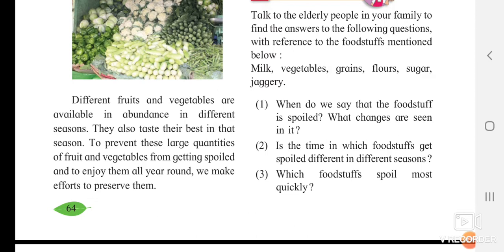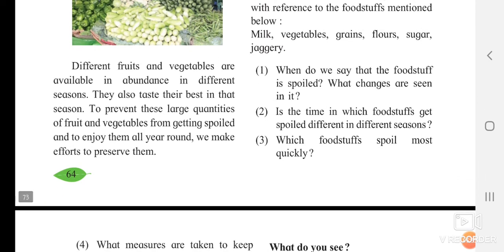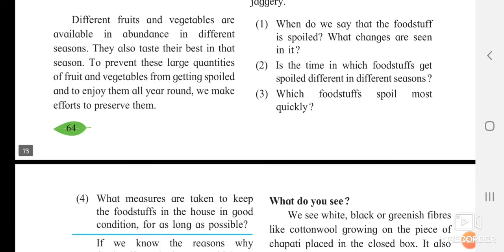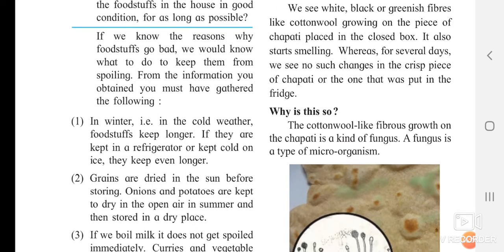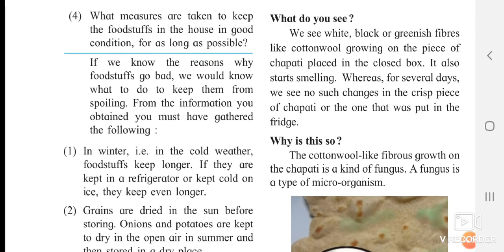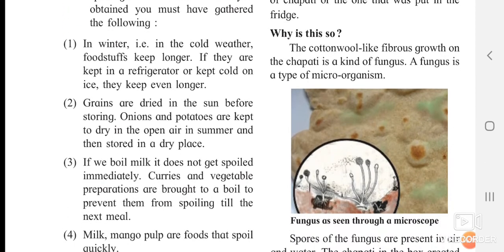Is the time in which foodstuff gets spoiled different in different seasons? Yes. In the summer season, foodstuff gets spoiled very quickly as compared to the winter season. Which foodstuff spoils most quickly? Meat, fish, milk, etc. So if we know the reasons why foodstuff goes bad, we must know how we can keep it safe from spoiling. So just see this information.